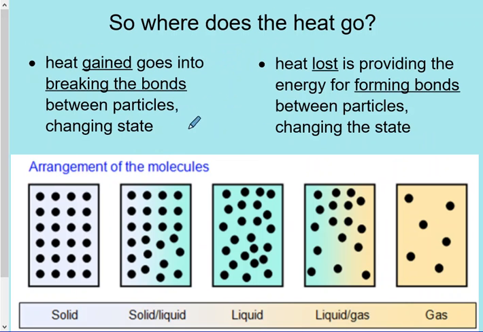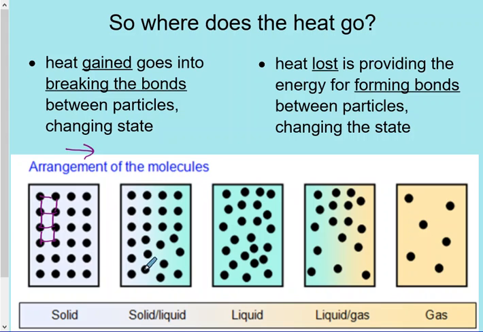Now, where is the heat actually going? Anytime I have heat gained during latent heat, so during those phase changes, it goes into breaking the bonds between molecules. If I am increasing heat, turning a solid into a liquid, there are bonds between the molecules in a solid.